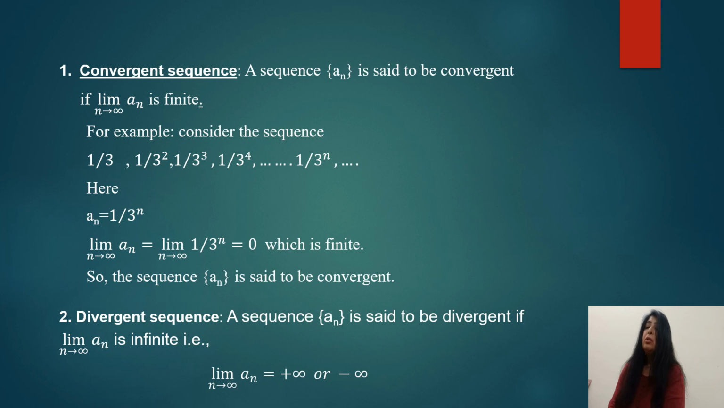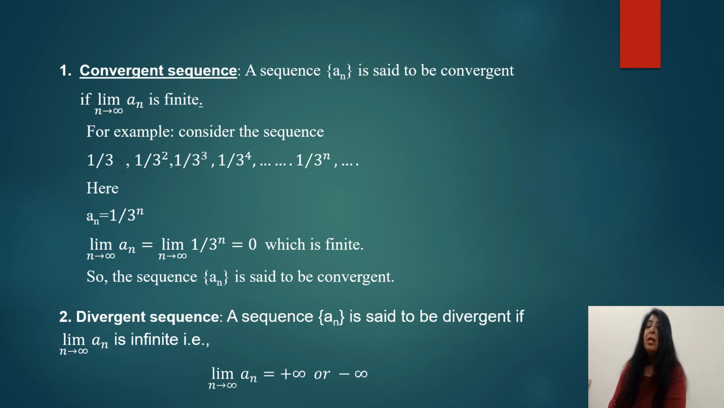Convergent sequence: a sequence is said to be convergent if the limit of that sequence is finite. Say for example, I have the sequence a_n, and if the limit of a_n when n tends to infinity exists finitely, we say that the sequence a_n is convergent. Example, let us take 1/3, 1/3 square, 1/3 cube and so on, 1/3 raised to power n. Here a_n is 1/3 raised to power n.